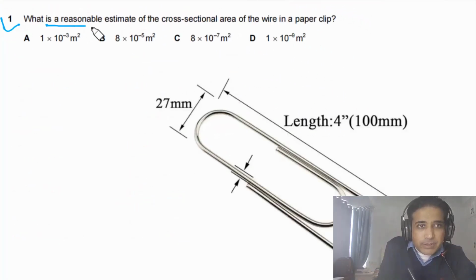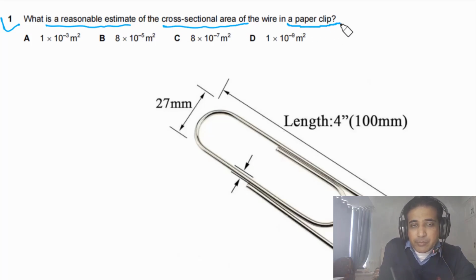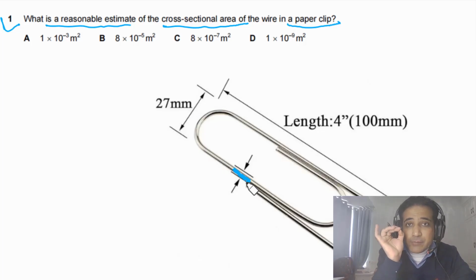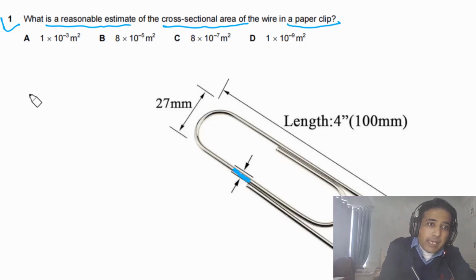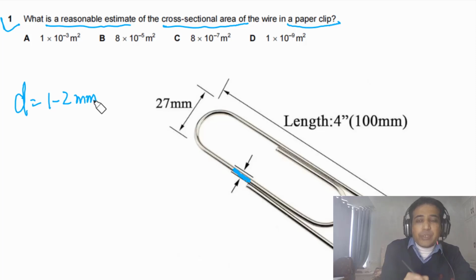Question 1 says, what is a reasonable estimate of the cross-sectional area of the wire in a paper clip? First of all, you can look at this paper clip and try to estimate its diameter. This is the diameter, or simply the thickness of the paper clip. Now, if you have a sense of scale, if you have looked at a meter rule carefully, you can say that this diameter can be about 1 to 2 millimeters.